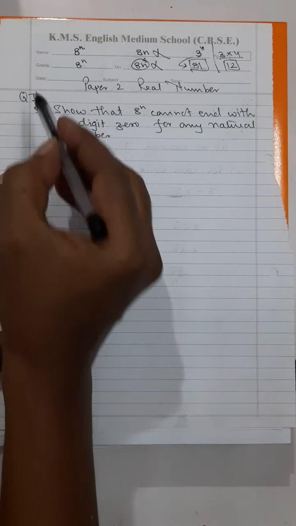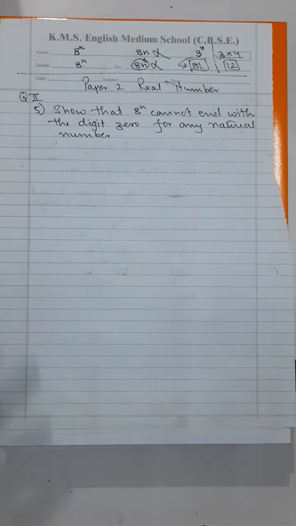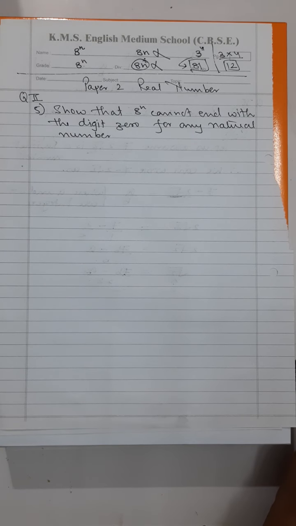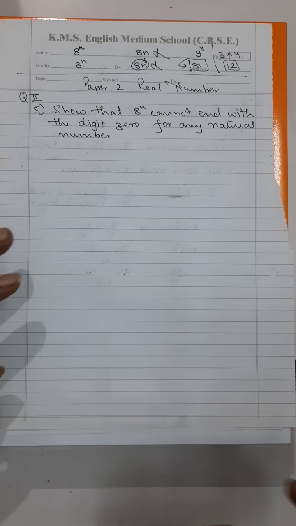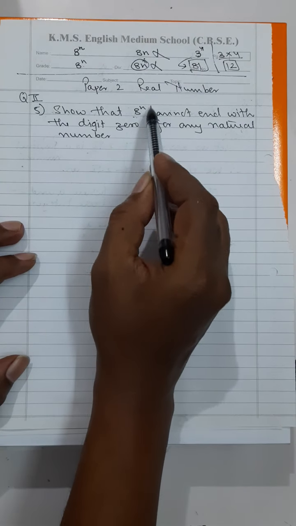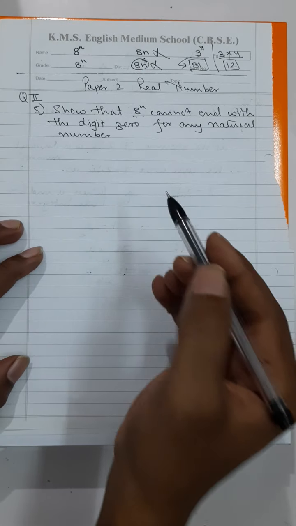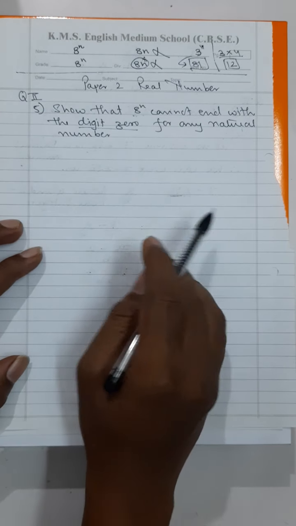Okay, now let us move from here. Let us leave this topic. Now come over here. Show that 8 raised to the power of n cannot end with the digit 0 for any natural number. See, my dear student, there is always a concept that is there with the question, because tomorrow this thing can change in some other fashion also. Now what is it? First of all, when they ask you to show that 8 raised to the power of n is not going to end with digit 0.